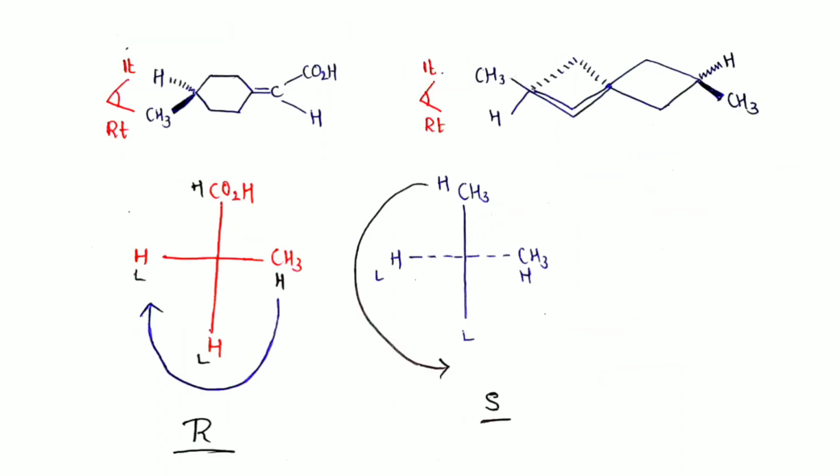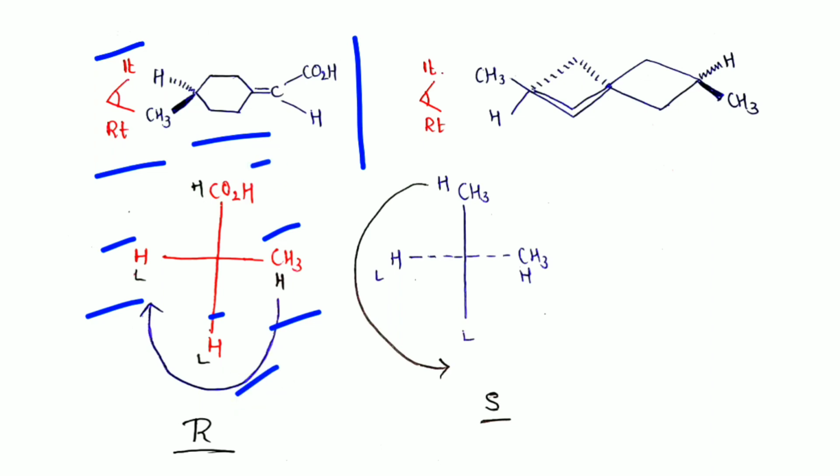In this case, the double bond is replaced by a ring. When I look at the molecule from this side, this is my right side and this is my left side, and the horizontal line is near to me and denoted by a bold line. This is the near carbon, with the methyl group on the right side and hydrogen on the left side. Vertical lines denote the groups on the vertical plane. Now I will give the priority to these groups. This is the higher priority group and this is the lower priority group, same as in the previous case.